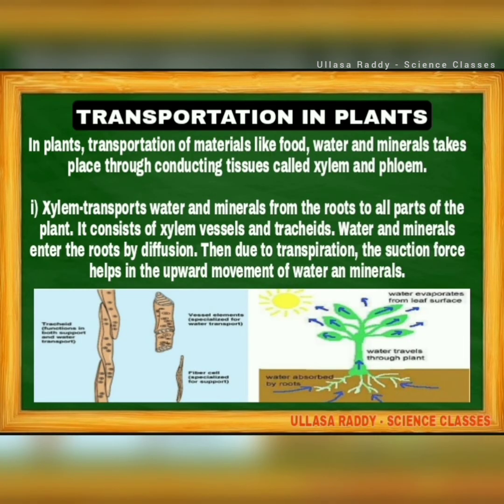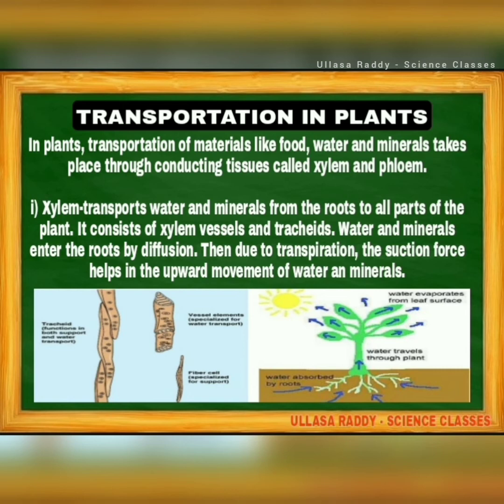And next, you will know about the transportation in plants. How are the essential components transported in plants? In a plant, transportation of materials like food, water and minerals takes place through conducting tissues called xylem and phloem. Xylem transports water and minerals from the roots to all parts of the plant. It consists of xylem vessels and tracheids.